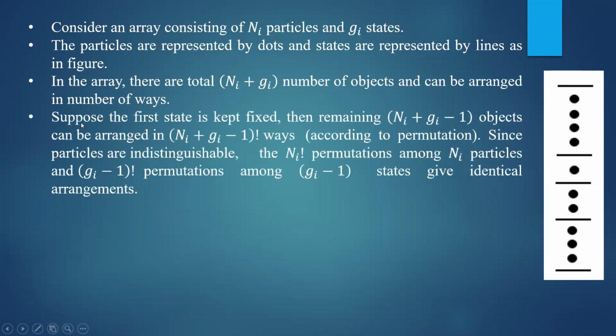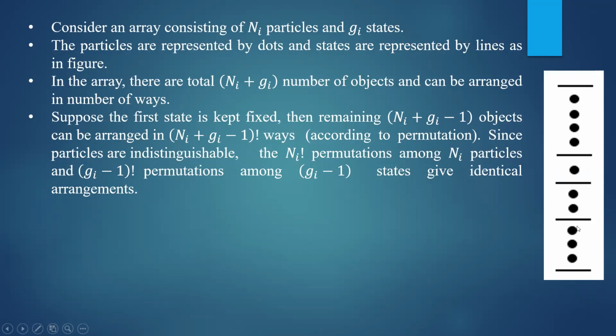Suppose the first state is fixed, because there should be some lower state. The lower state must be fixed; below that you cannot find a particle. So the first object must be the horizontal line, a representation of a state. In this state, 3 particles are there. In the second state, 2 particles are there. In the third state, 1 particle is there. In the fourth state, 4 particles. In the fifth state, and so on, it runs continuously. So the arrangement of the objects must start with a state.